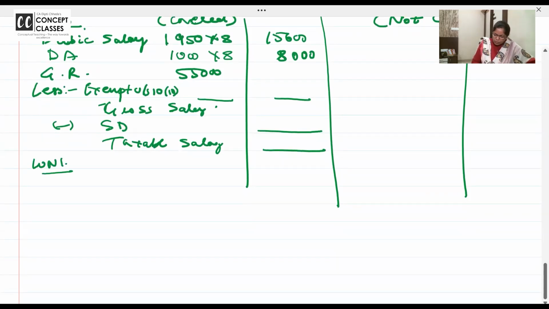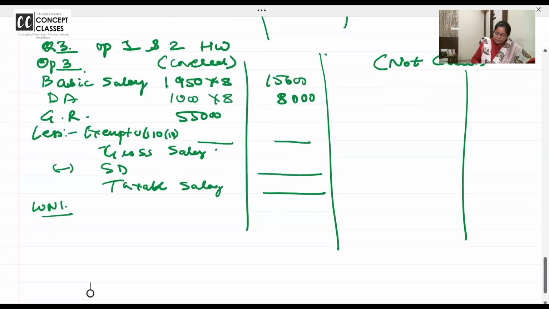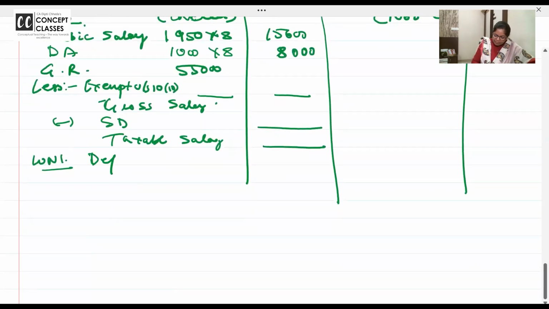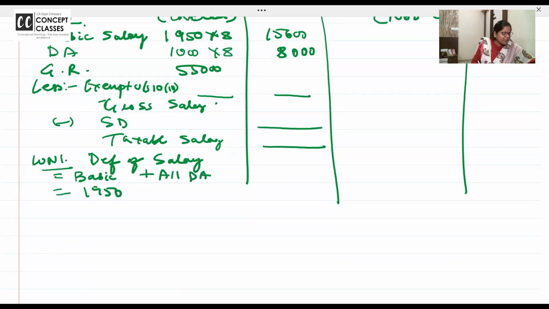Working note 1, for the definition of salary for gratuity. So you have to take basic plus all DA. All DA is 1000 DA. Basic is 1950 plus 1000 into 12.